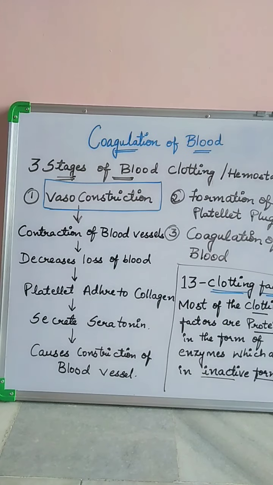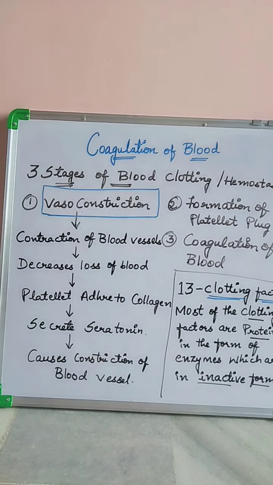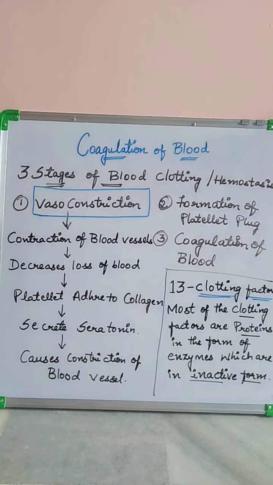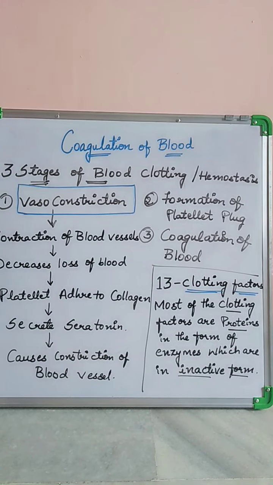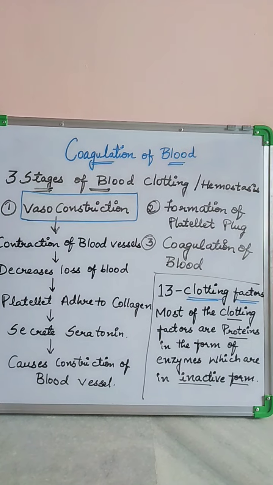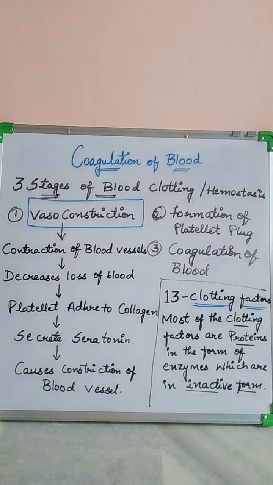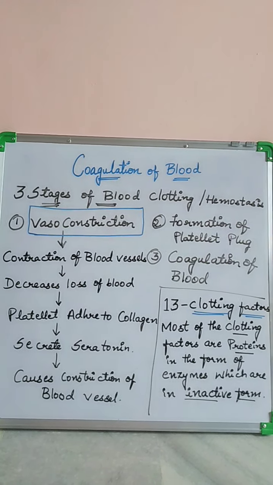The third step is the coagulation of blood. During this process, a series of factors are involved. There are about 13 clotting factors which are involved in the blood coagulation. Most of the clotting factors are proteins in the form of enzymes which are in the inactive form. In the cascade of reactions, one clotting factor leads to the activation of all other clotting factors.